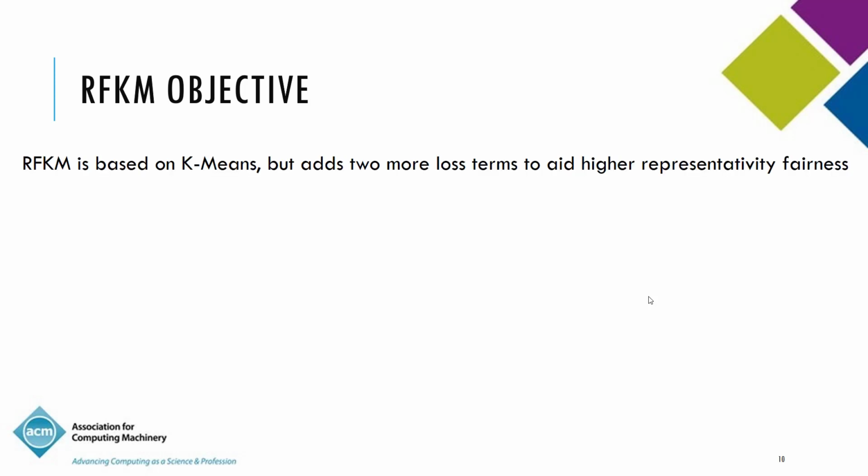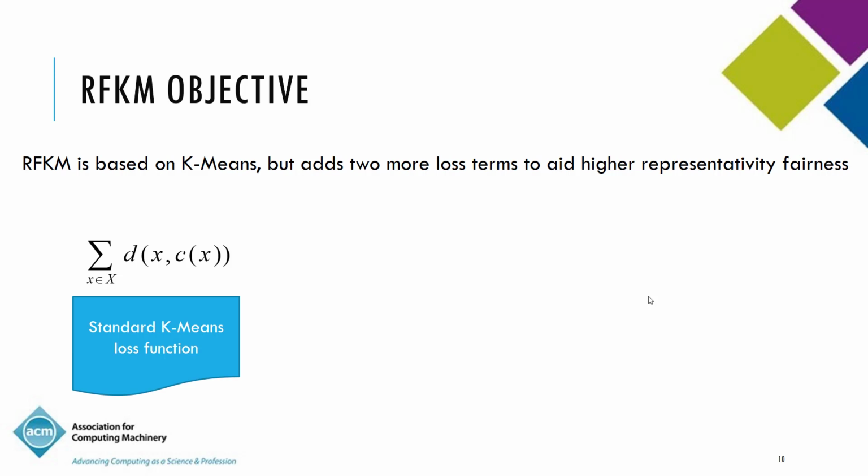We don't go into the details of the optimization steps, but just talk about the objectives. So RFKM is based on K-means, but it adds two more loss terms to aid higher representativity fairness. So there is this usual dissimilarity term from the K-means objective function. So this is a standard K-means loss function. This is the distance between the object x and its centroid, and for the K-means formulation, it's actually the square of the Euclidean distance. So this is the K-means loss.